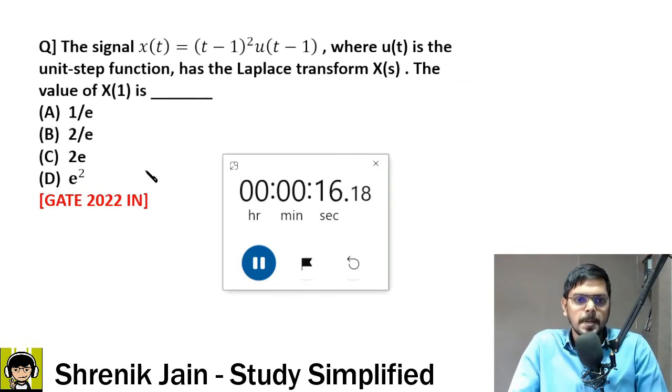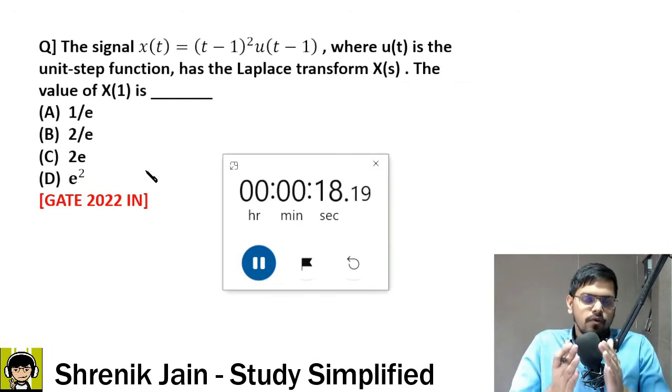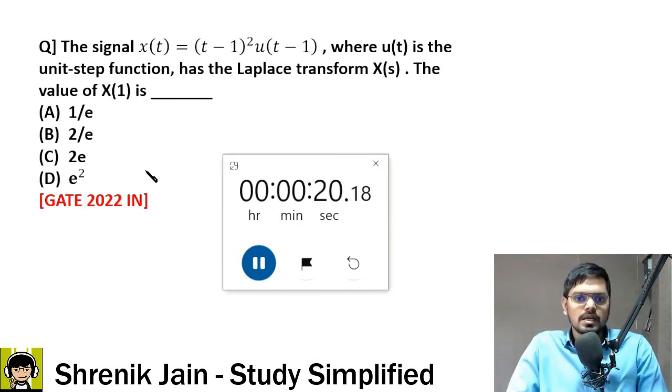Do not worry. For those students who are learning signals and systems, you have Laplace transform and Fourier series, which is common to all branches in engineering mathematics subject. I have covered the Laplace transform and Fourier series in engineering mathematics. If you haven't learned all this concept, then go learn from those conceptual courses.